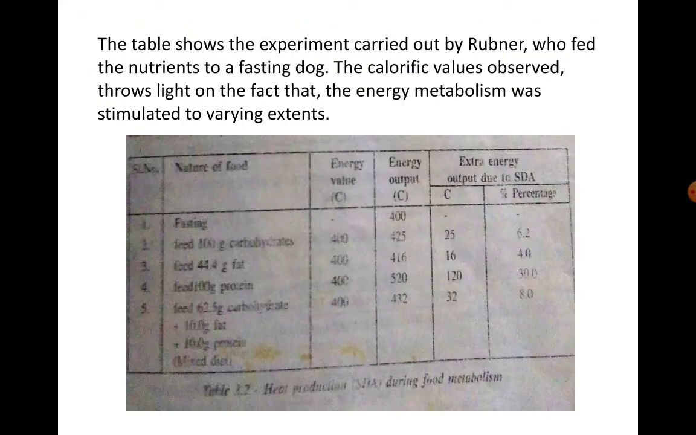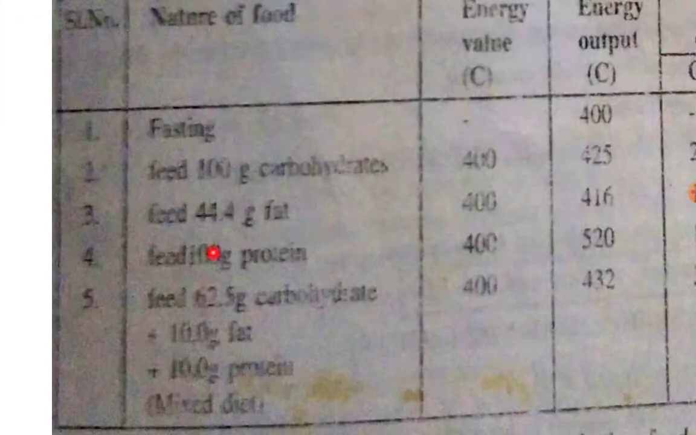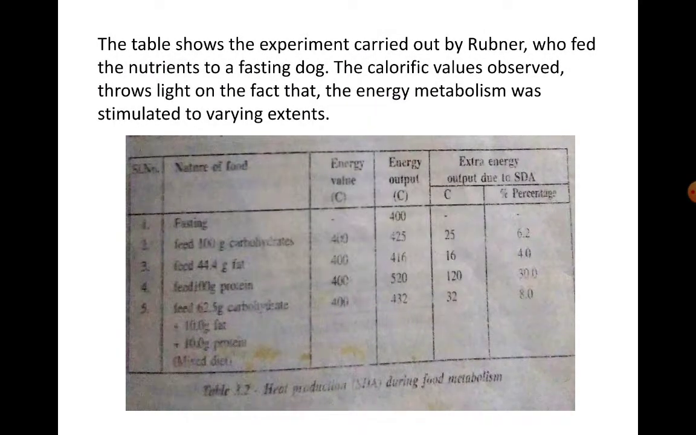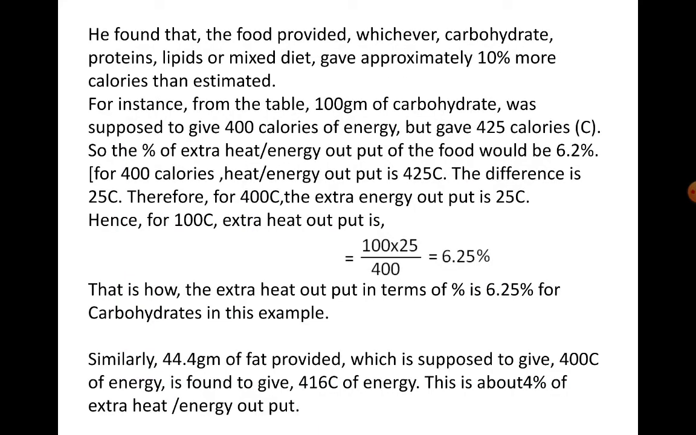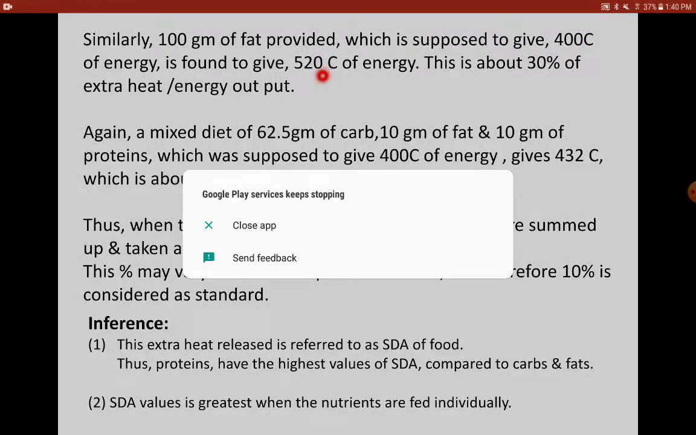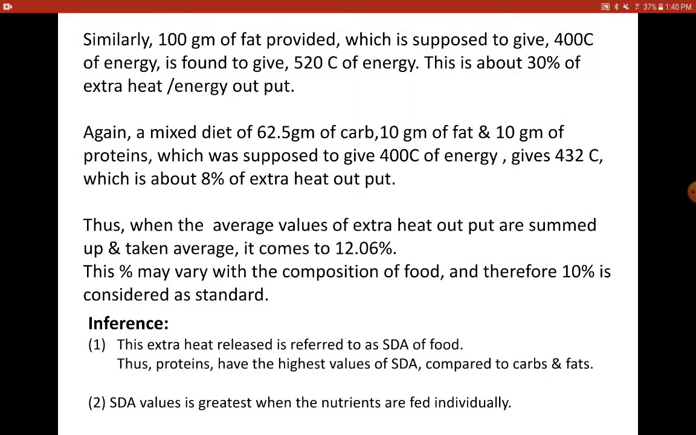Can you see? Go back to the table here. It is 100 grams of protein and 44.4 grams of fat. So we are talking about 100 grams of protein, which gives extra 520. So here this should be 100 grams of protein. Please make it as protein, it's not fat. Similarly, 100 grams of protein, which is supposed to give 400 calories, is giving 520 calories of energy. So when you find out the percentage, the extra output is 30%, and for the mixed diet, the percentage is around 8%.